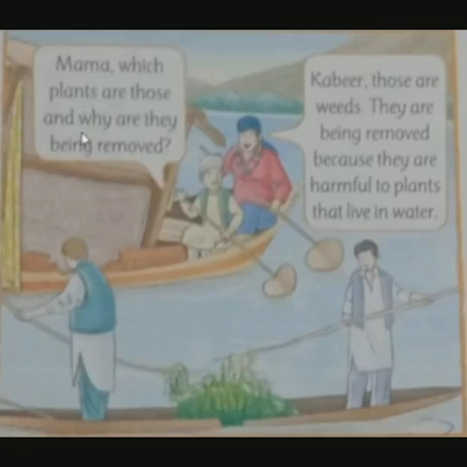A boy and a woman are sitting in one boat, and two men are standing in another boat with something green in color. They are taking it out from the water. At that time this boy asks his mother, Mama, which plants are those and why are they being removed? Then Mama replies, Kabir, those are weeds. They are being removed because they are harmful to plants that live in water.